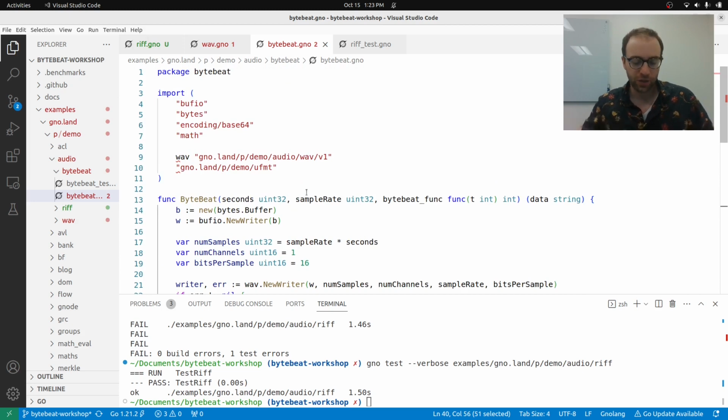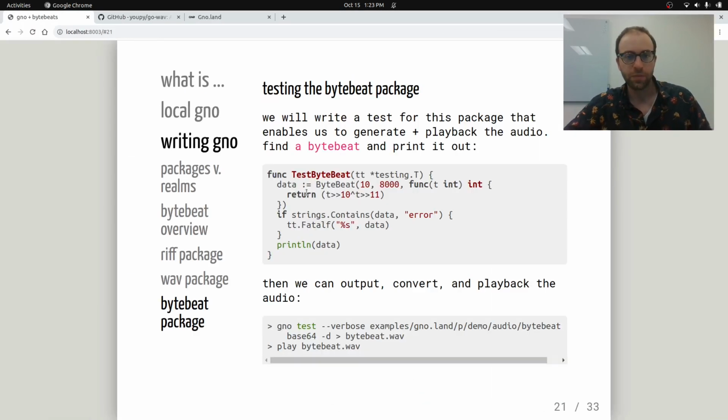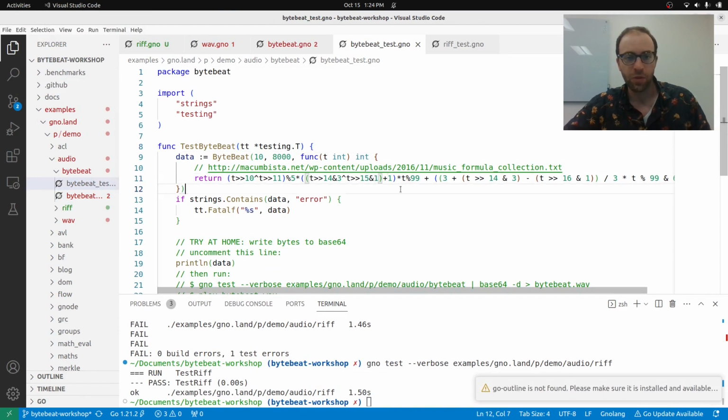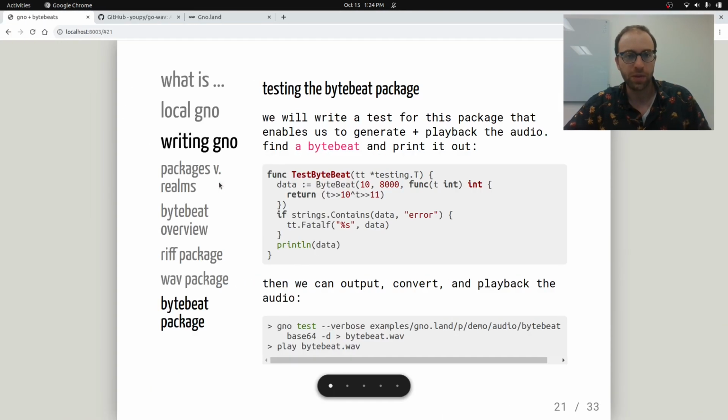And we can actually test this. We're going to have a simple test that actually generates a ByteBeat. If there's an error, we'll have an error. Then we can print out the data and use that and actually play some music from it. So let's go to the ByteBeat tests. There's already this complicated string in here. This is some ByteBeat that was actually in a collection that I found on this website.